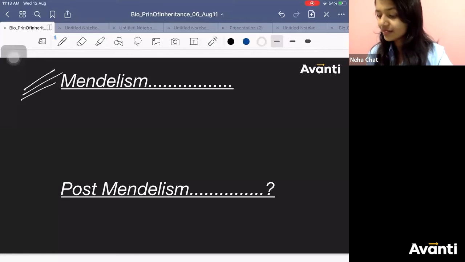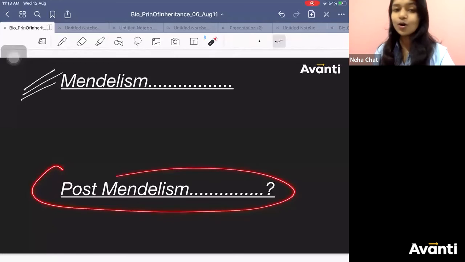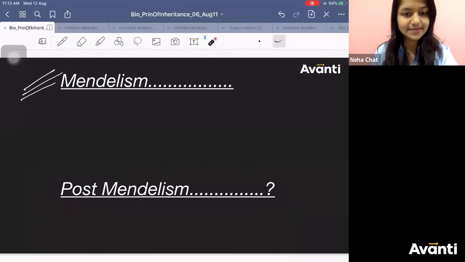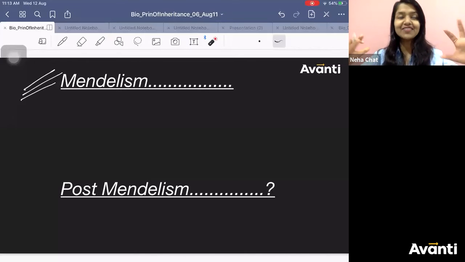So now we have to discuss post-Mendelism. After Mendel, what all things do we have to learn? When Mendel gave us the law of dominance, he thought, yes, I have discovered something very unique.